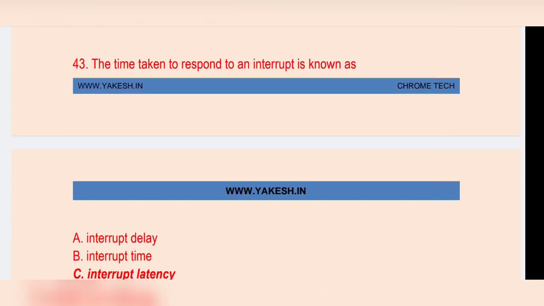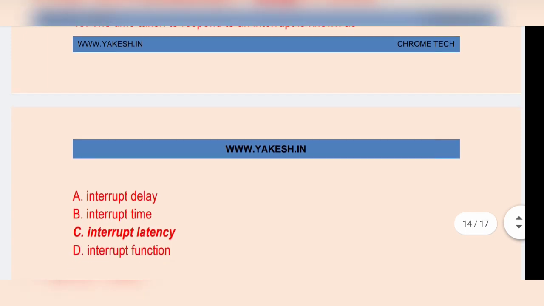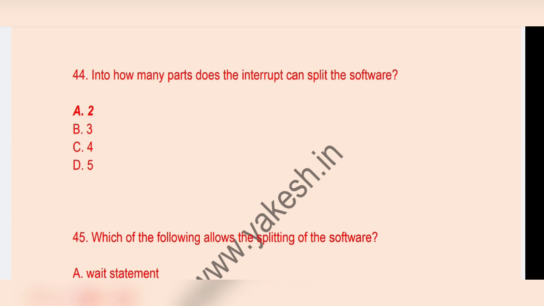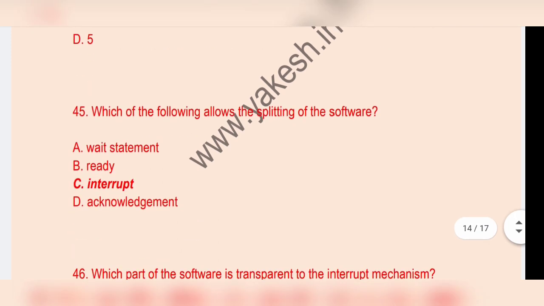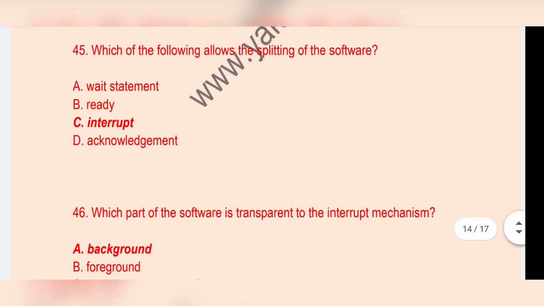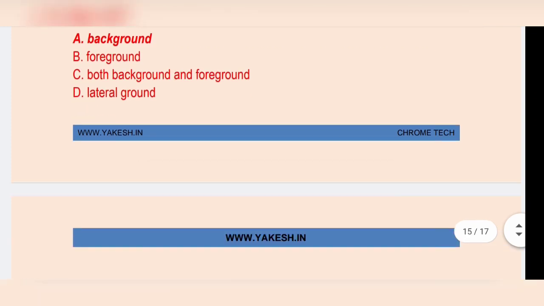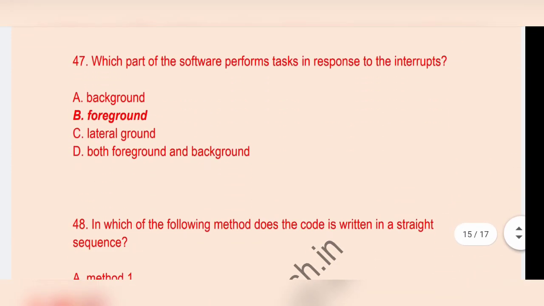The time taken to respond to an interrupt is known as, option C, interrupt latency. How many parts can the interrupt split the software into? Option A, 2. Which of the following allows the splitting of the software? Option C, interrupt. Which part of the software is transparent to the interrupt mechanism? Option A, background. Which part of the software performs tasks in response to the interrupt? Option B, foreground.